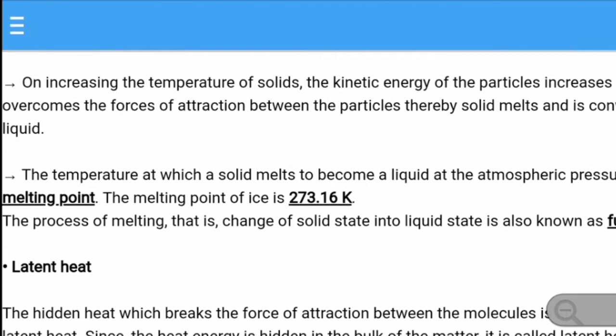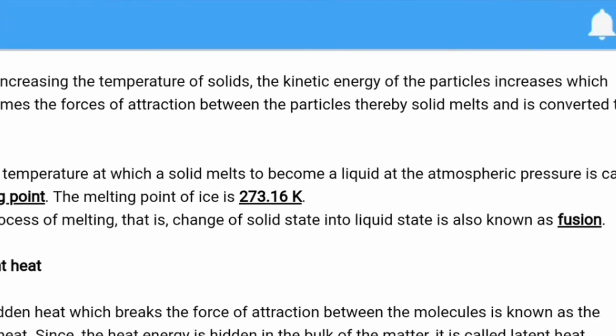The temperature at which a solid melts to become a liquid at atmospheric pressure is called its melting point. The melting point of ice is 273.16 Kelvin, or we can say 0 degrees Celsius, because 0 degrees Celsius equals 273 Kelvin. We can take it approximately. The process of melting, that is change of solid state into liquid state, is also known as fusion.